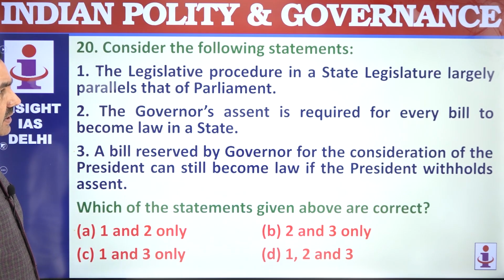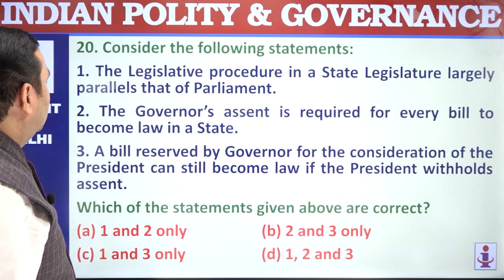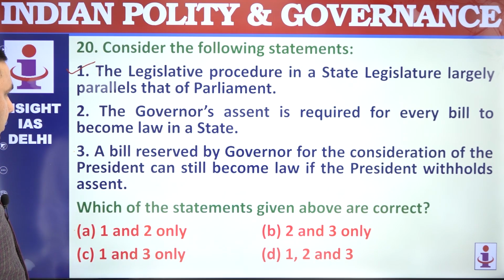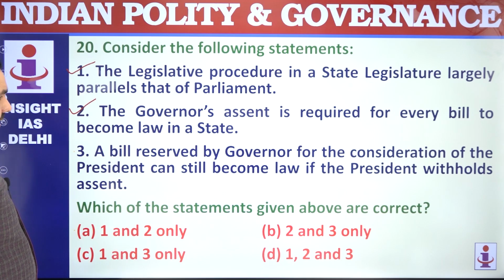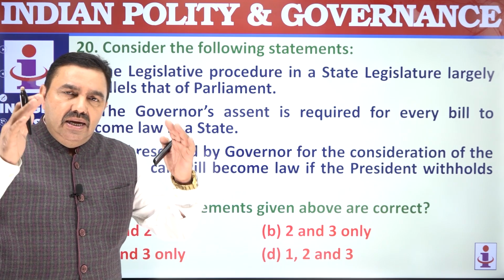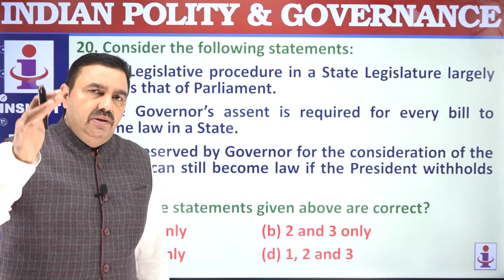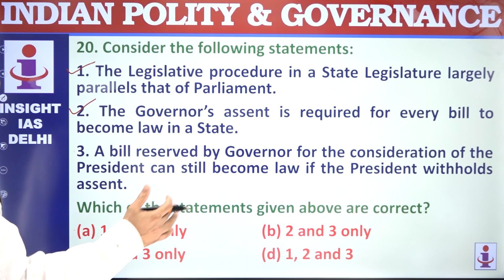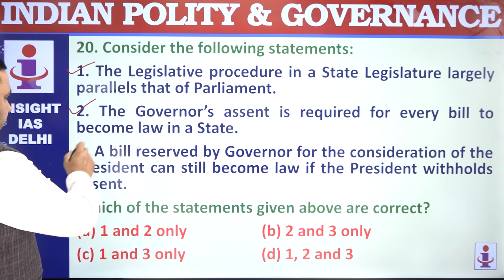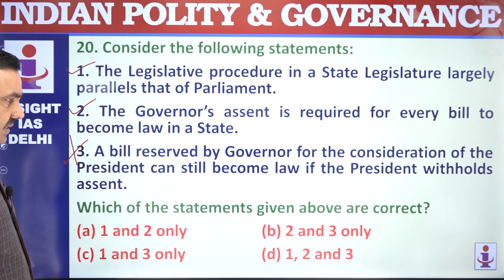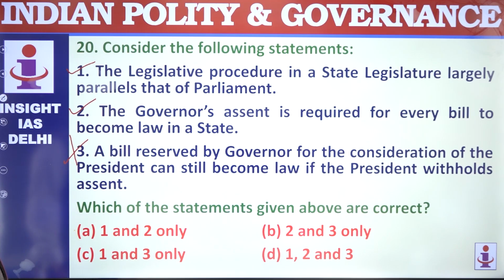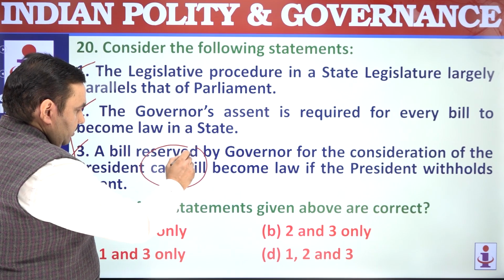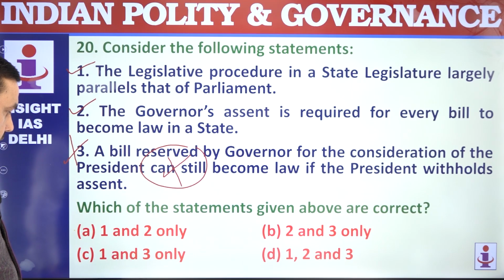The legislative procedure in a state legislation largely parallels that of Parliament. That's correct. Governor's assent is required for every bill to become a law in the state. That's correct. Like President at the center, Governor at the state will have to sign the bill to make it a law. A bill reserved by Governor for the consideration of President cannot become a law if President withholds his assent. That's wrong here. So cannot become the law. Can still is not true. Cannot become the law. 1 and 2 are correct here.